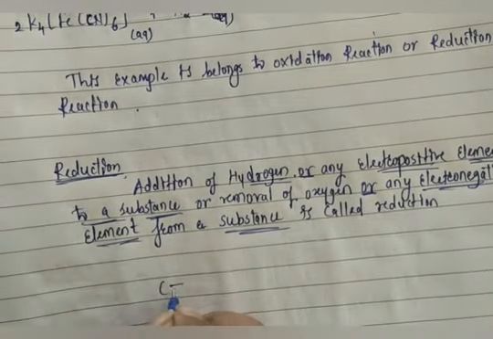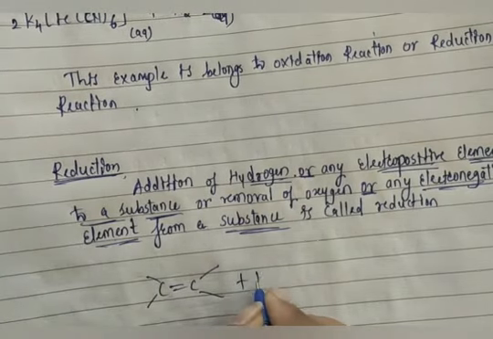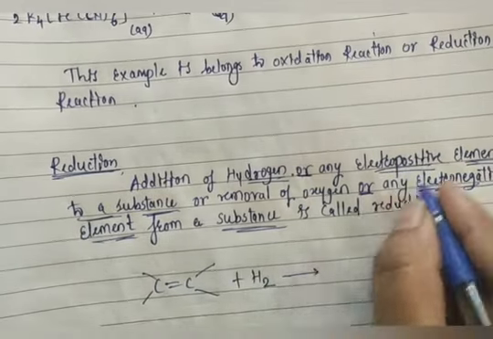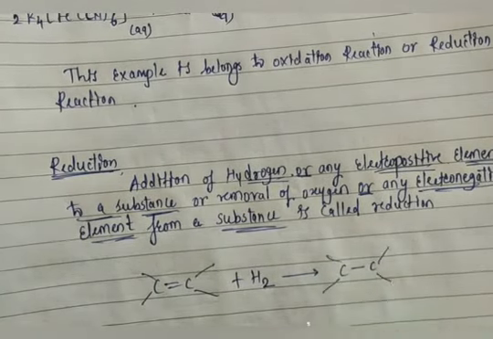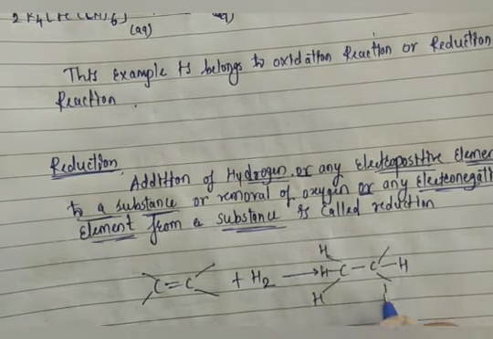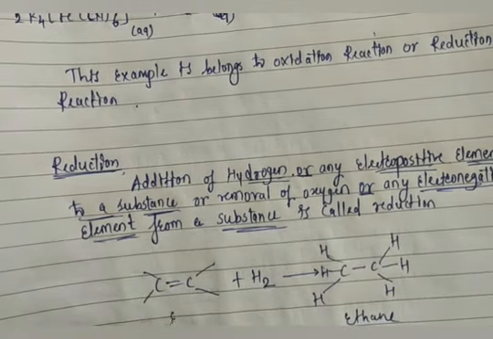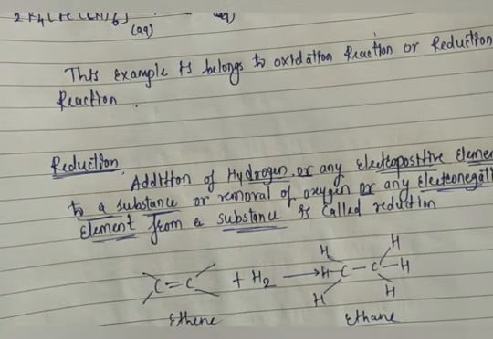For example, if I take a general example like ethene reacting with hydrogen, I will add here hydrogen, which is an electropositive element. So what is formed here? There is a formation of ethane. So what I did here, I broke this bond and added hydrogen. So addition of hydrogen or any electropositive element is called reduction.